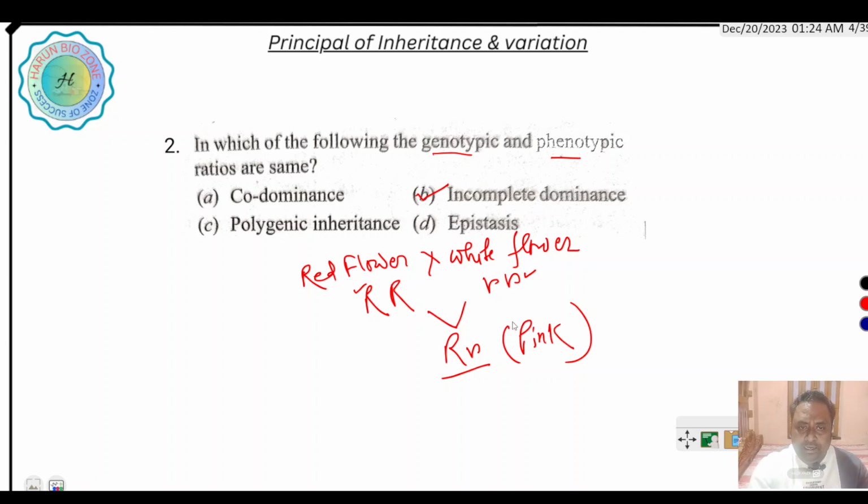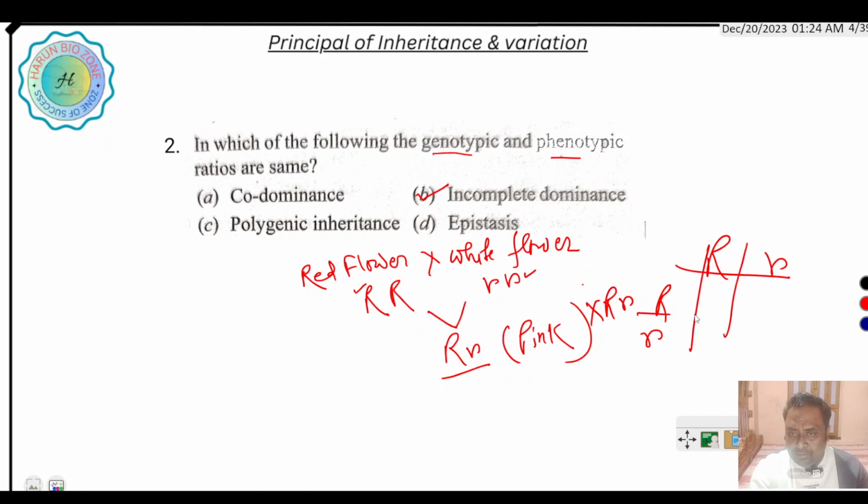So here the phenotypic and genotypic ratios: if we self-cross Rr, it produces RR, Rr, Rr and rr.